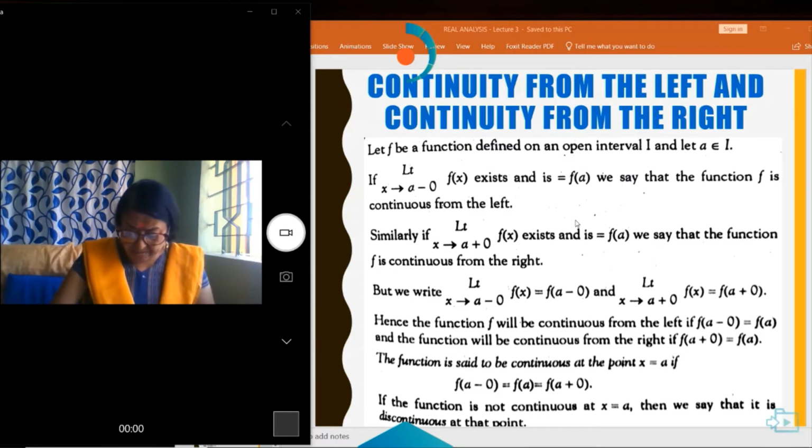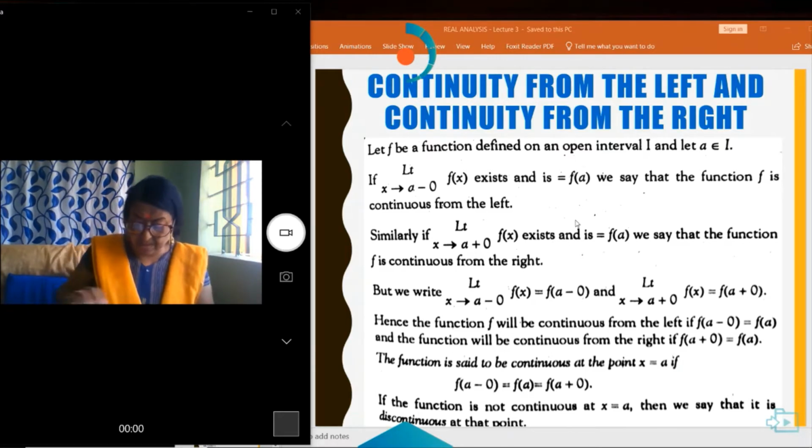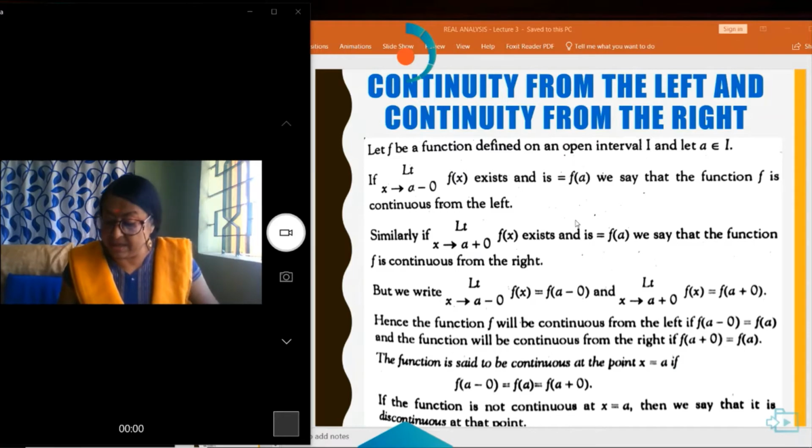And if limit x tends to a minus 0 of f(x) is f(a minus 0) and limit x tends to a plus 0 of f(x) is equal to f(a plus 0), the two limits exist and are equal, and if f(a minus 0) is equal to f(a) and is equal to f(a plus 0), then we can say that the function is continuous at the point a.